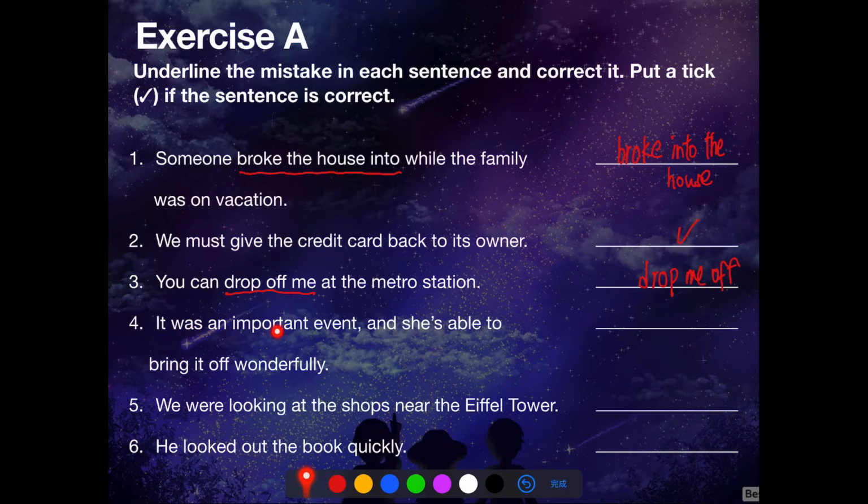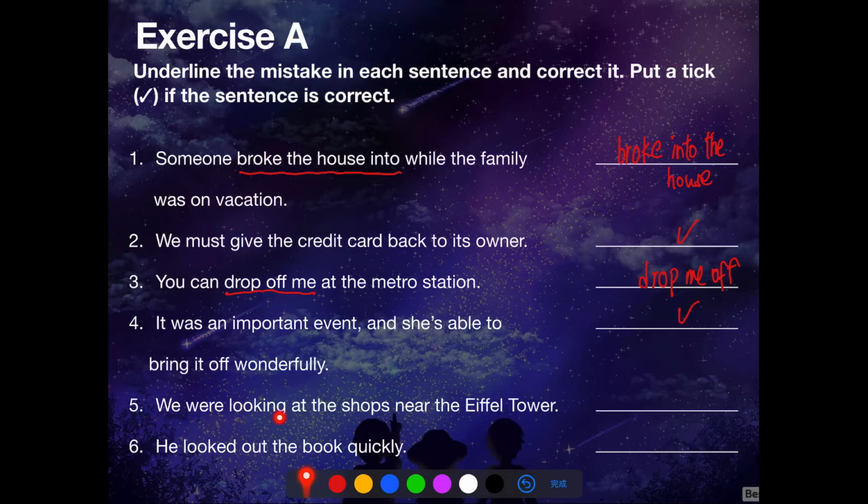Number 4. It was an important event and she's able to bring it off wonderfully. Bring off means succeed in doing something difficult. That means the event was held wonderfully. This sentence is correct. Note that it is a pronoun, so we should put it in between the phrase bring off. However, if we change it into a noun, for example, we can say she's able to bring off the important event. Then we can put the noun after the phrase bring off.